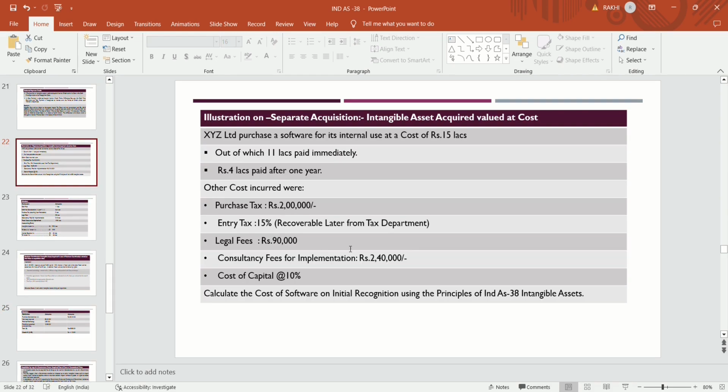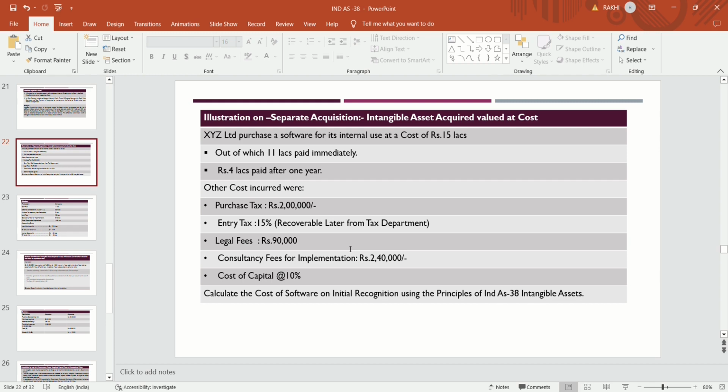Now we are discussing an example on separate acquisition, that is, an intangible asset valued at cost. In case of separate acquisition, intangible assets are valued at cost. So this is the illustration related to separate acquisition. XYZ Limited purchases software for its internal use at a cost of rupees 15 lakhs, out of which 11 lakhs is paid immediately and 4 lakhs is paid after 1 year.